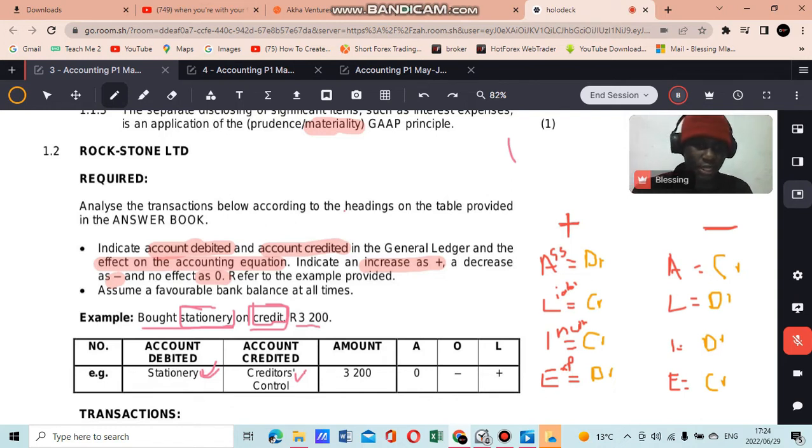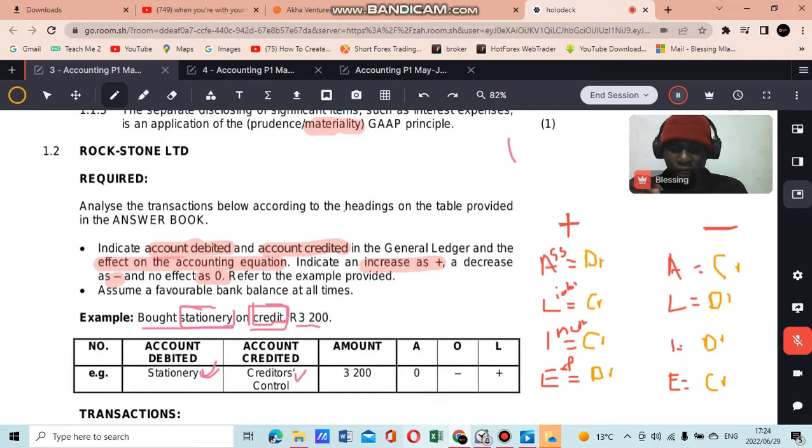Assets increase on the debit side, they decrease on the credit side. Liabilities increase on the credit side, decrease on the debit side. Income increases on the credit side, decreases on the debit side. And expenses, they increase on the debit side and decrease on the credit side. So that's just a summary of the accounts and where they increase and decrease.